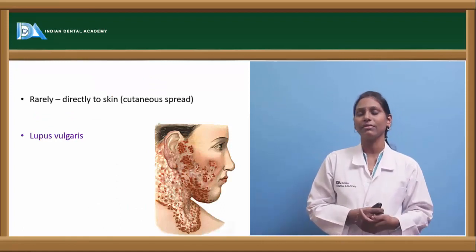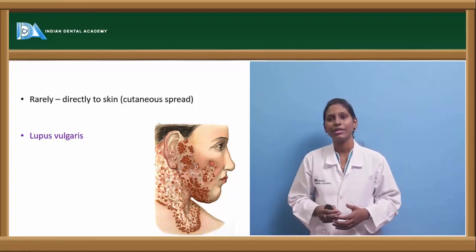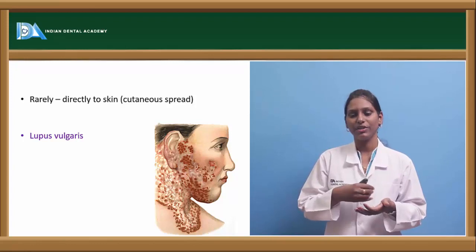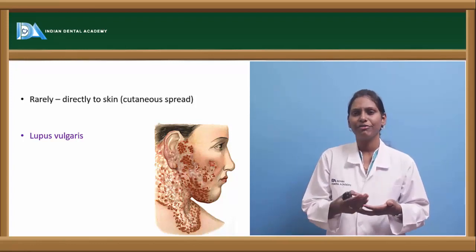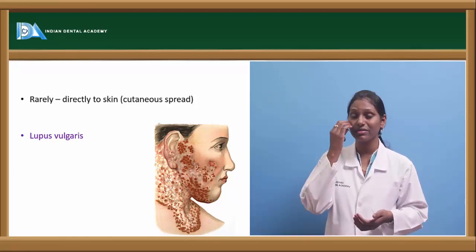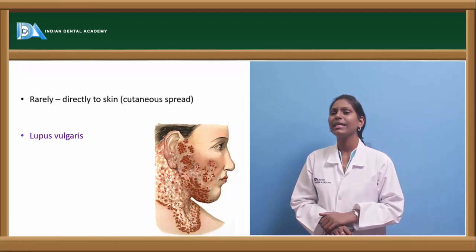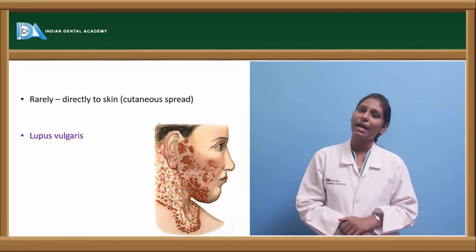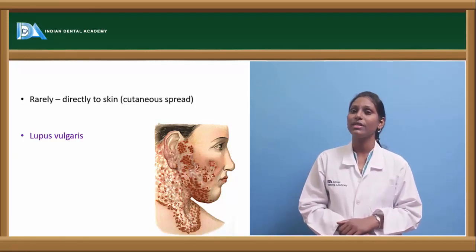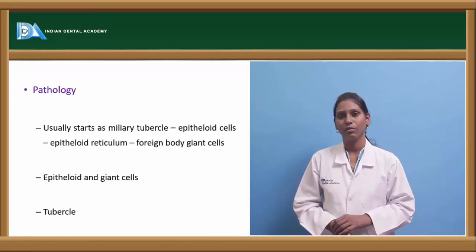We have one other route, which is direct spread, especially in some occupational workers such as pathologists, or butchers who directly encounter beef. In them we see one kind of tuberculosis which spreads directly to the skin. Here we can talk about lupus vulgaris. Lupus vulgaris is a tuberculous condition which is confined to the skin region. Okay, tuberculosis of the skin is called lupus vulgaris.